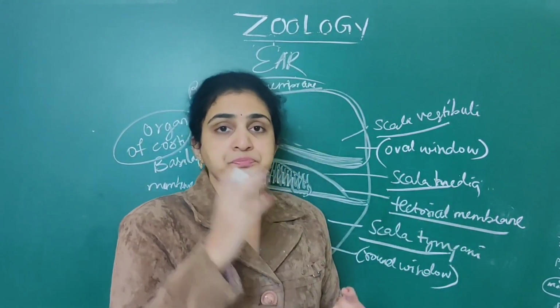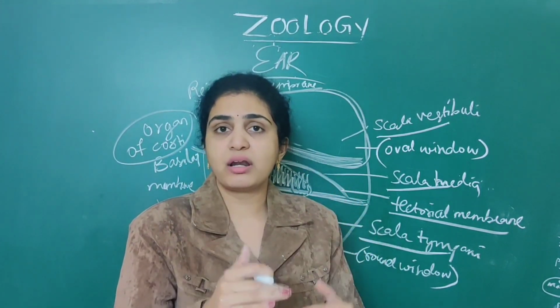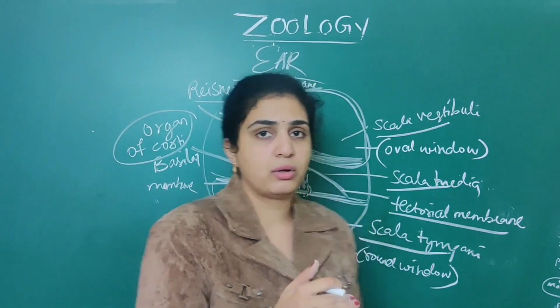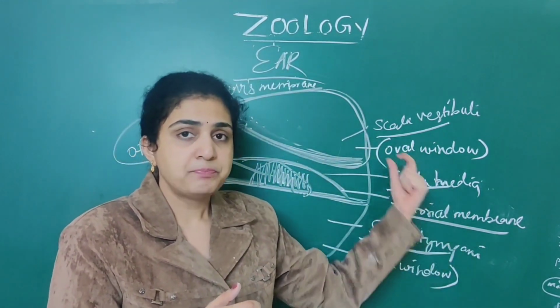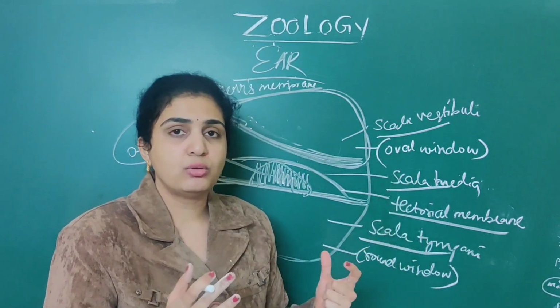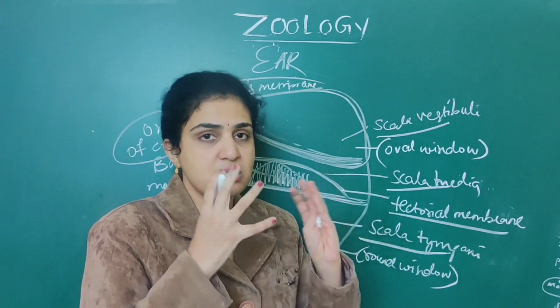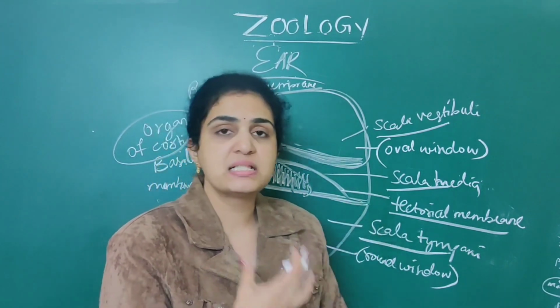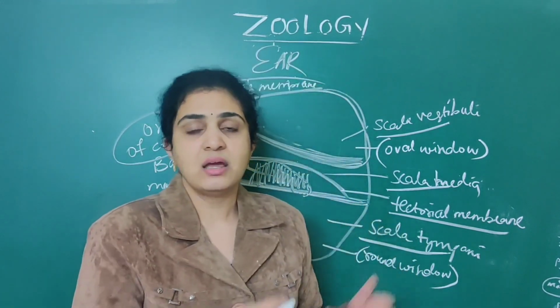So these are the three bones. Whatever order I say, you should remember in that order only. So malleus, incus, stapes. Next, the tympanic membrane, I told you, helps in transmission of numerous sound waves or impulses to the middle ear. Here the functions are also important.